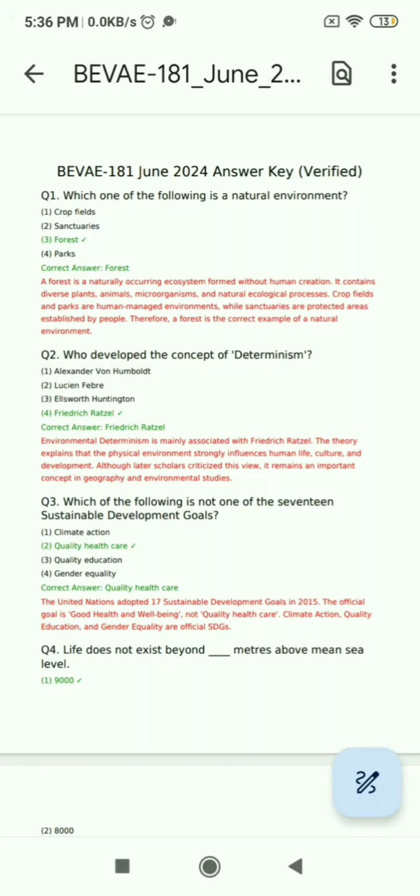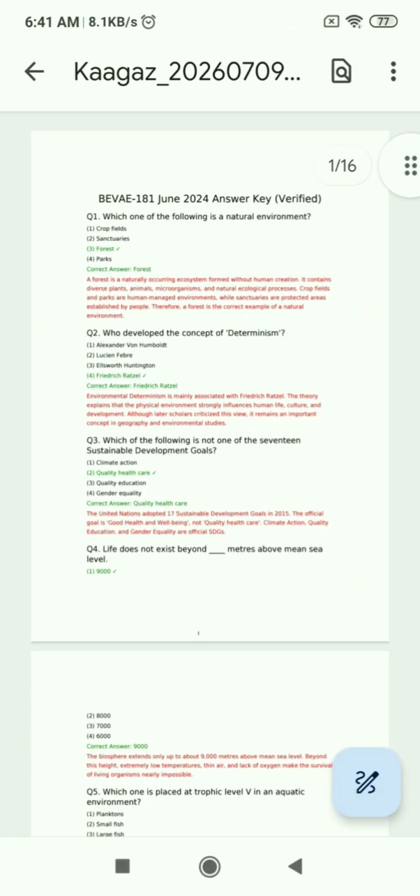For this video, firstly, I took answers from ChatGPT, but to make sure that the answers are 100% correct and verified, I found answers from the Environmental Studies book of IGNOU and found that some ChatGPT answers are not correct or not according to the book. So now, with a lot of effort, I'm making this video with verified answers and explanations. Okay, so let's start the video.